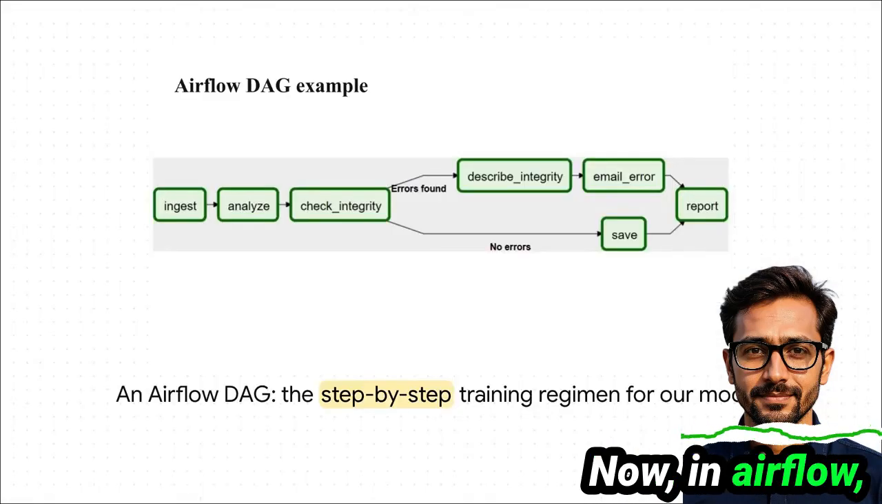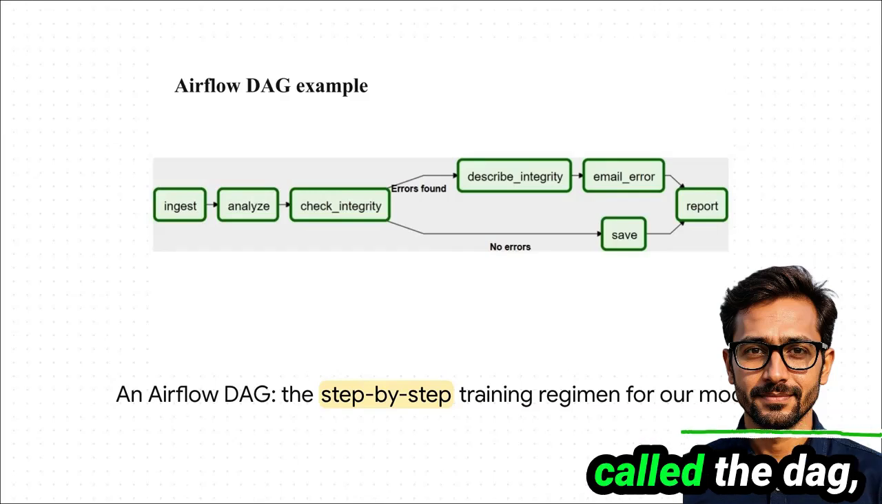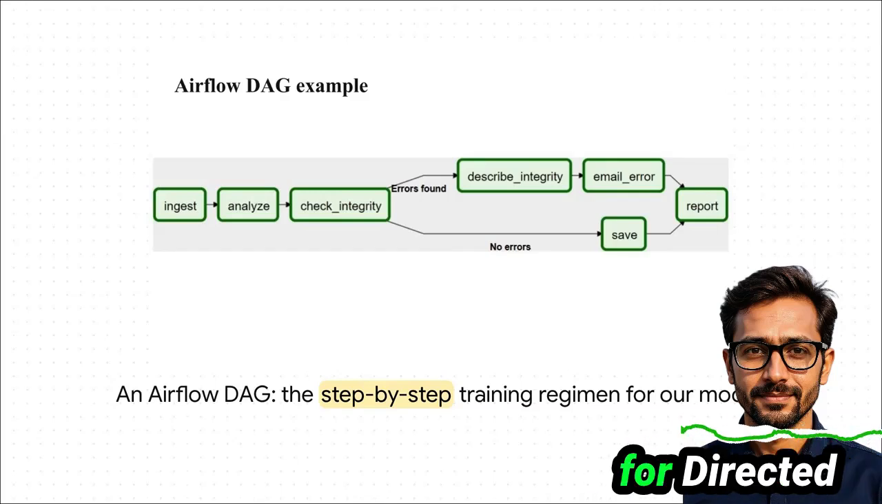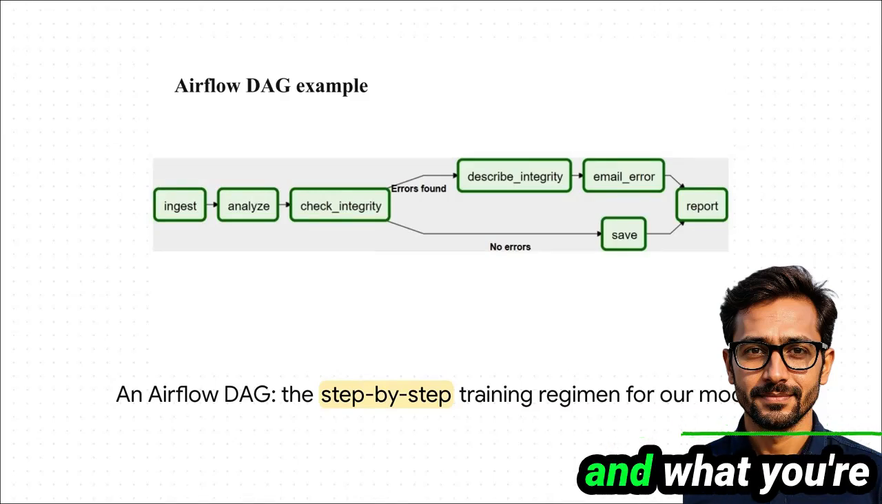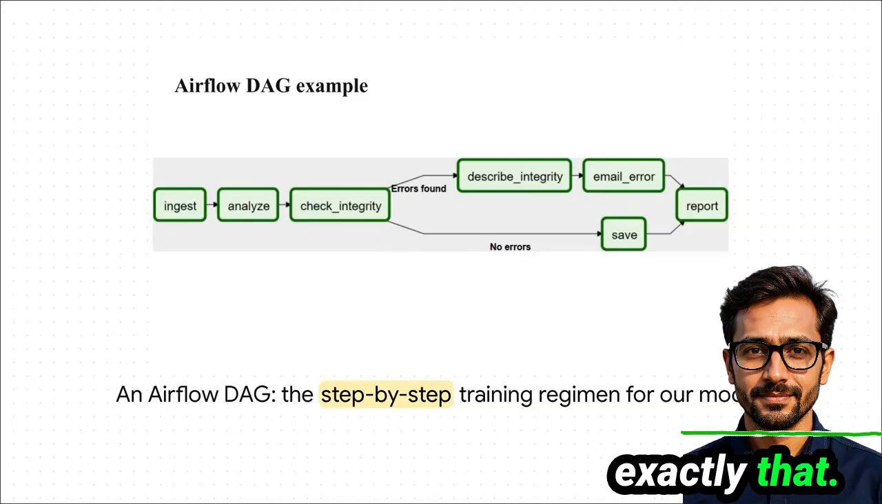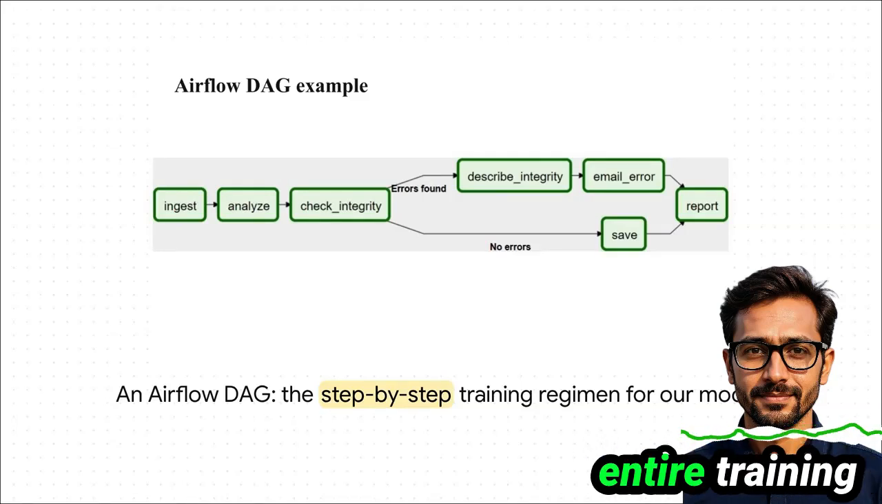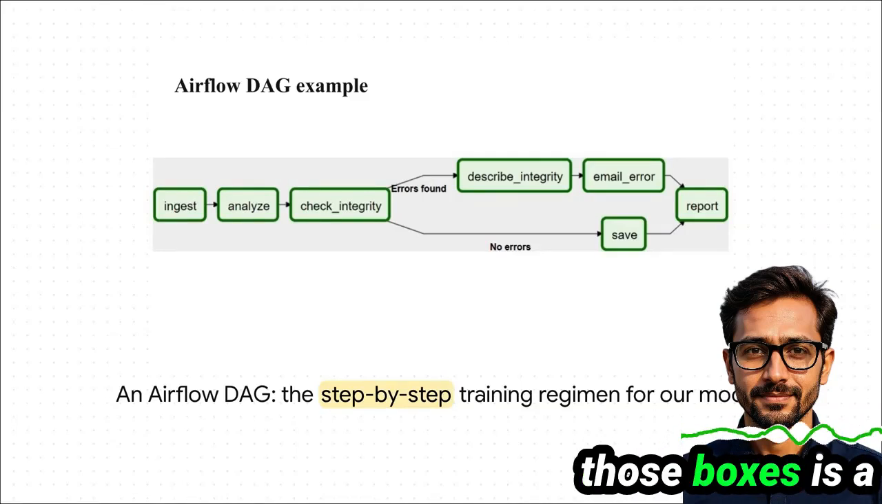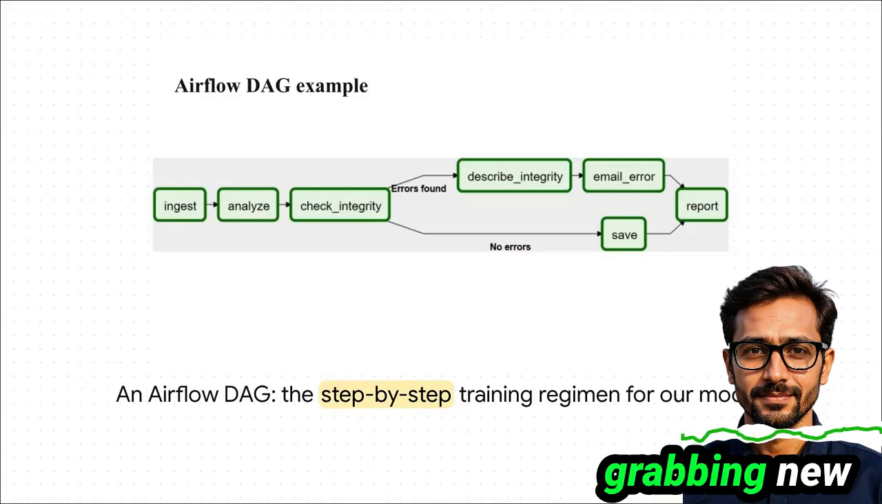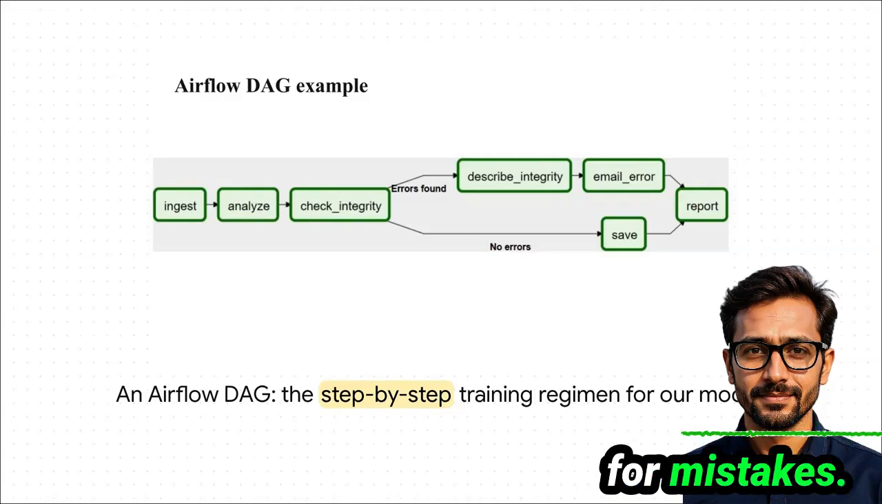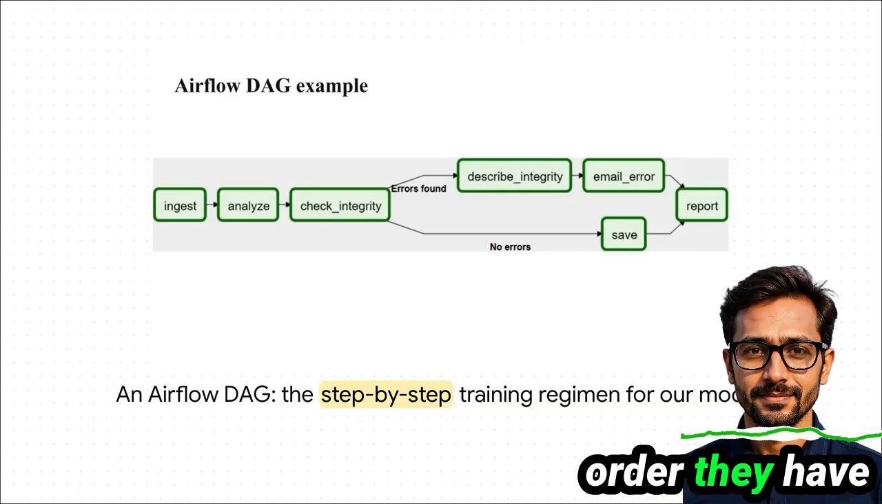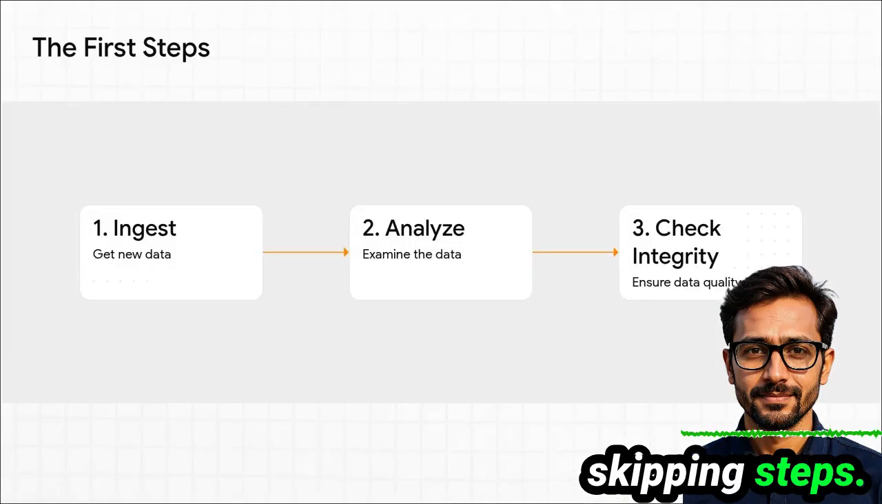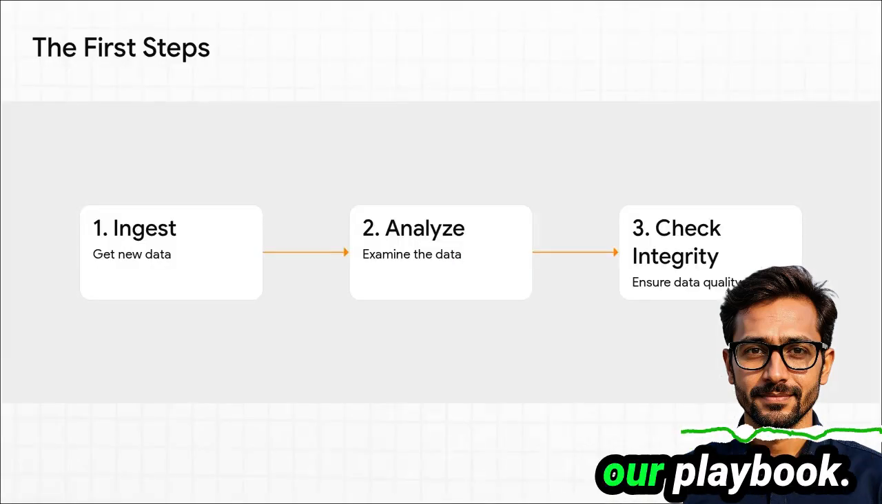Now, in Airflow, this whole game plan has a special name. It's called the DAG, which stands for Directed Acyclic Graph. And what you're seeing here is exactly that. It's like a visual blueprint for the entire training regimen. Each one of those boxes is a specific job, like grabbing new data or checking for mistakes. And the arrows show the exact order they have to happen in. No skipping steps.